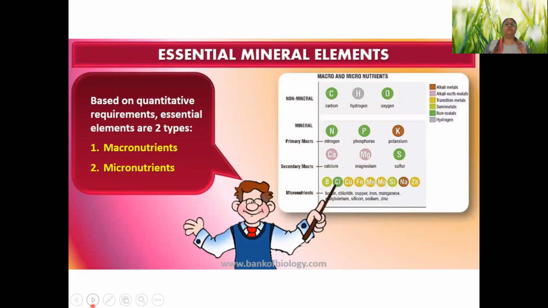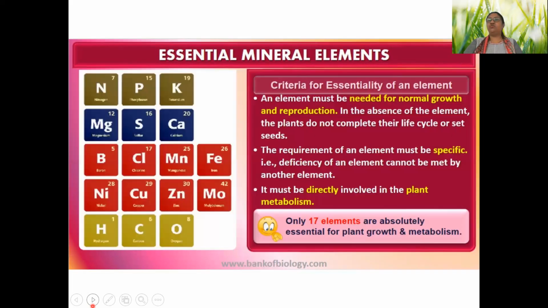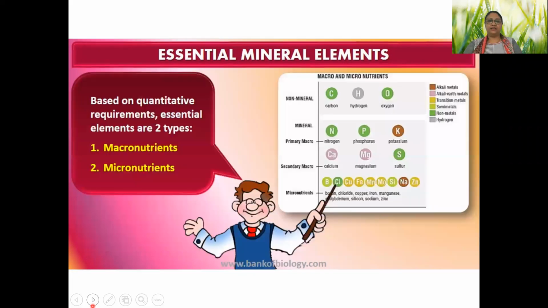Now you can see in the last slide we talked about selenium and gold, isn't it? But in this slide, when I am talking about the list of essential elements, it is not mentioned here. So aren't they essential? What do you think? They are essential for a specific group of plants. They are not essential for all plants. And this is the basic list which is essential for most of the plants.